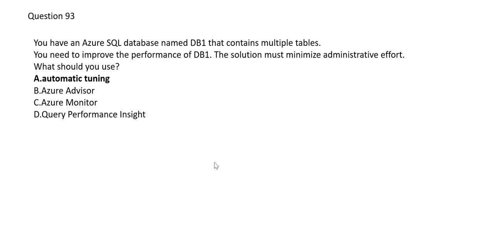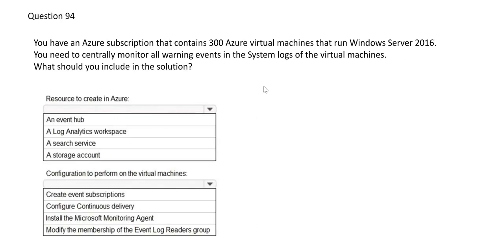We will move forward. Now this question, the story basically says that you have a subscription and you have 300 virtual machines inside the subscription. That is just the story. Try to understand what we are supposed to answer here. You want a central monitoring system for all warning events in the system logs of virtual machines. These system logs are on Windows servers, not Linux servers. Okay, so accordingly we have to answer.